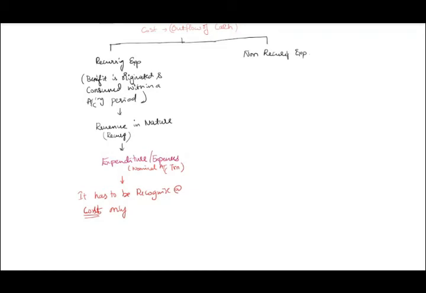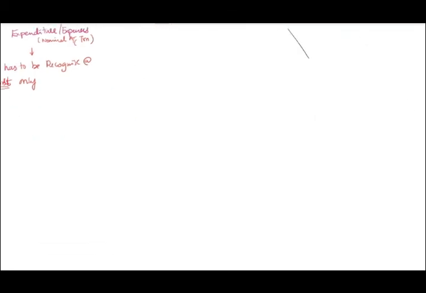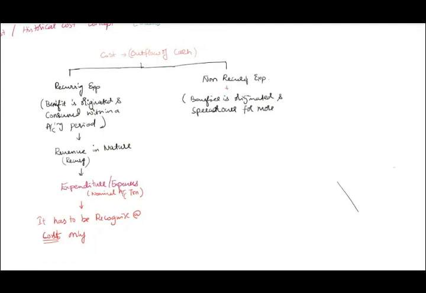But if you purchase that furniture now, furniture can be used for more than 1 year. So the benefit is originated and spread over more than one accounting period.